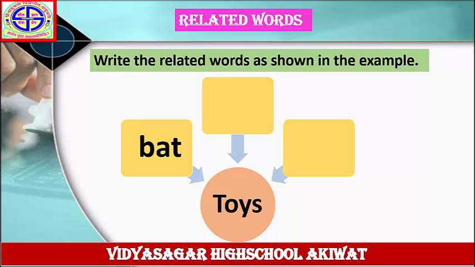Next, remote car. In this way, you will solve this example. First, draw this wave diagram in your notebook. Write down the word toys in the center of this wave diagram. After that, write down the word bat. And after that, write down your favorite toys in the remaining column. Solve this example in your notebook.